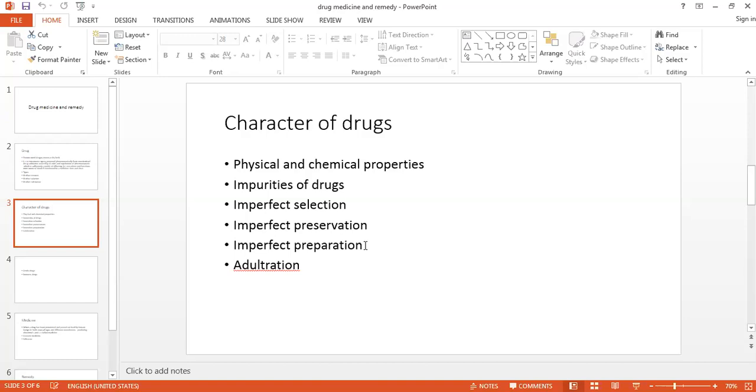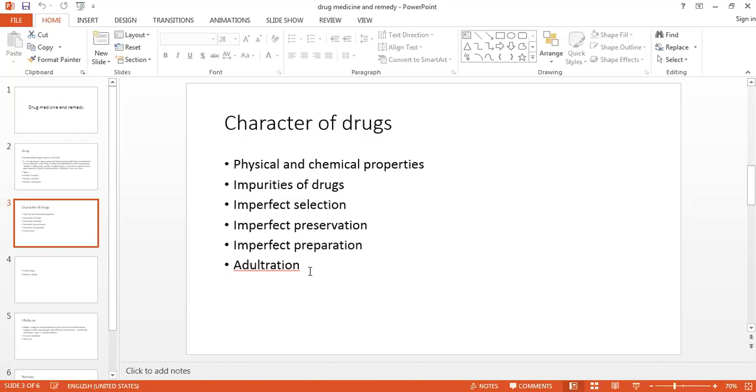If you are not properly handling the byproduct, then this will again affect the preparation. So these two things are happening while preparing the drug. They can be avoided only by proper handling and the proper way of selection. The fourth thing is the adulteration.